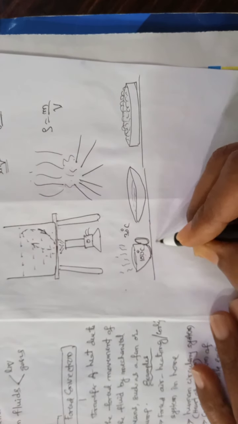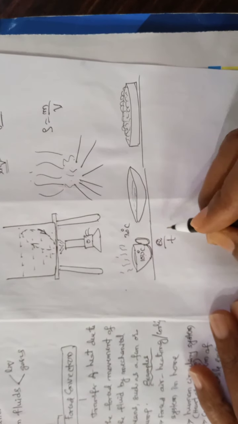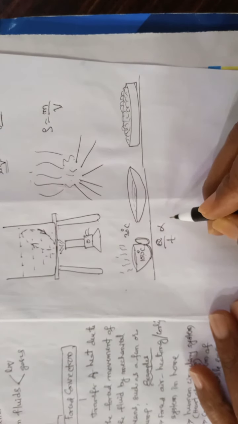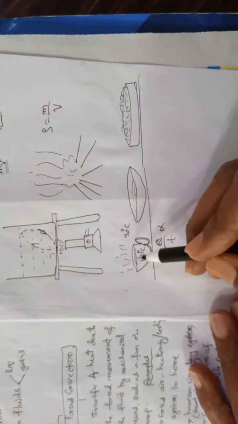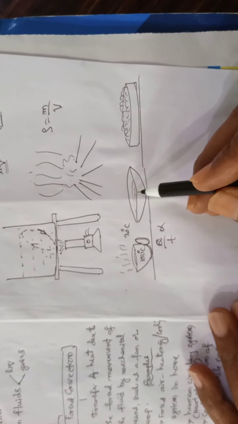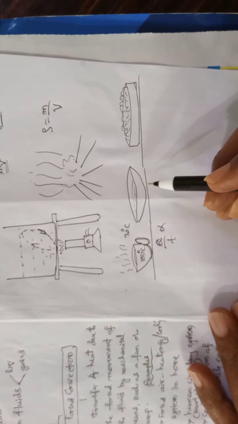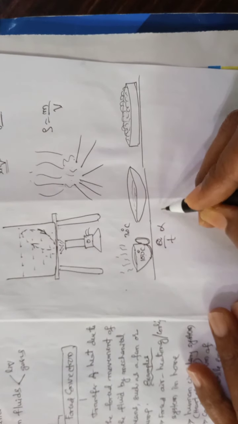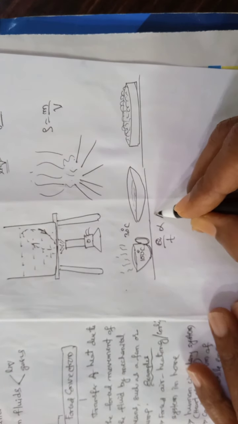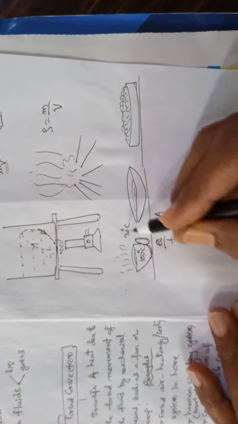So here also the rate of heat transfer is directly proportional to area. See, here the surface area is less, here the surface area is more. So compared to this, here it will lose the heat quickly. The more the surface area, the more rapidly it will lose heat energy. So it is directly proportional to surface area, and also directly proportional to temperature difference.